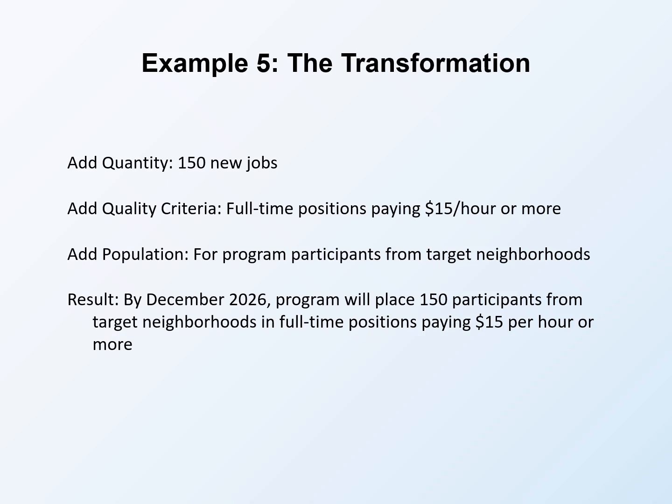Add population by specifying for program participants from target neighborhoods. The jobs should go to the people the program serves, not just anyone. Targeting is specified. The result is a complete objective. By December 2026, program will place 150 participants from target neighborhoods in full-time positions paying $15 per hour or more. Every element is now specific and measurable.